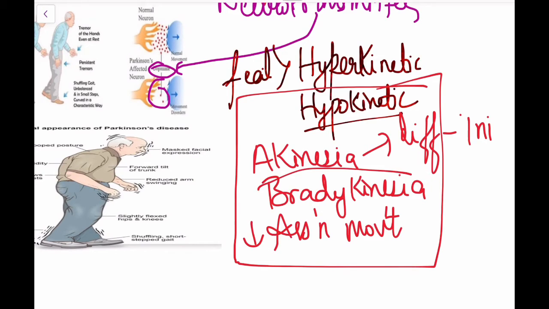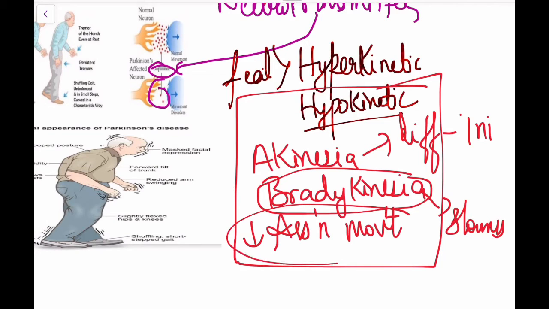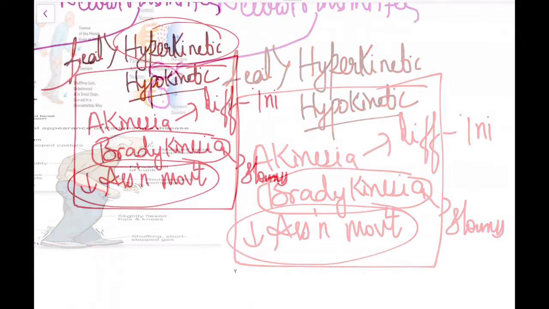Then bradykinesia. Brady means slow, so bradykinesia refers to slowness of movement. Then decreased associated movements. Associated movements are like swinging of hands while walking, and while speaking we show some facial expression. All these are lost in a patient with Parkinson's. The lack of facial expression is called an expressionless face or a mask face.